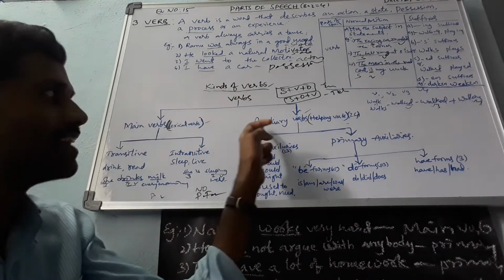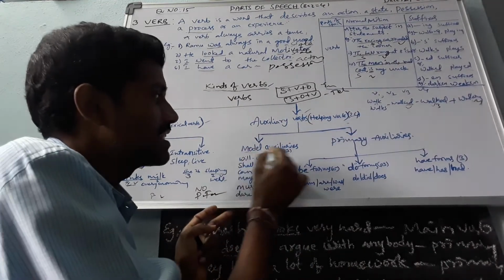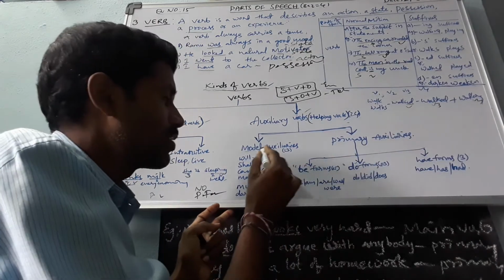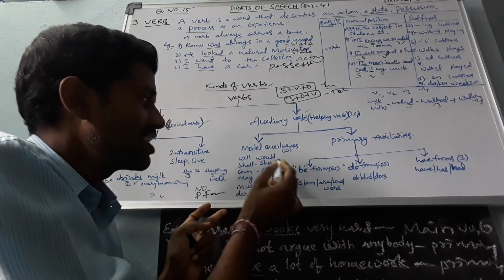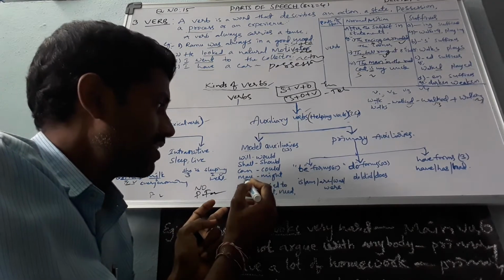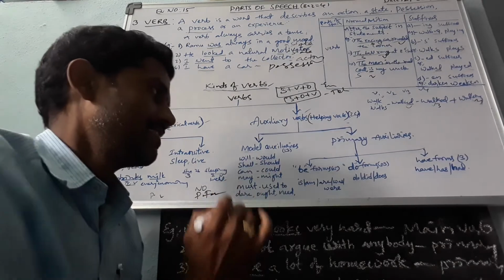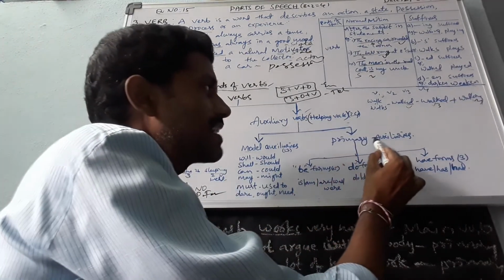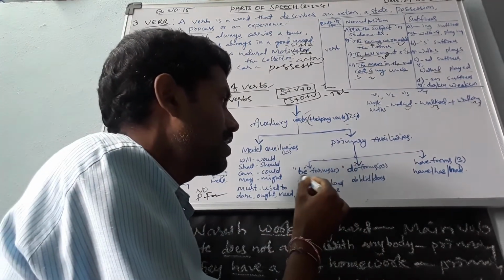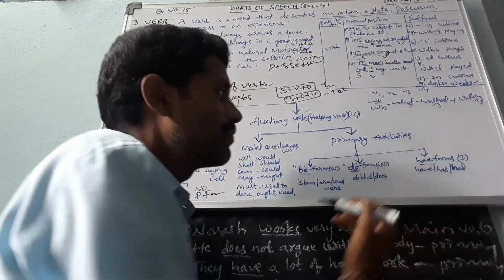Okay. Next, auxiliary verbs are helping verbs, 24 in number. These are 11 modal auxiliaries and 13 primary auxiliaries. Modal auxiliaries are will, would, shall, should, can, could, may, might, must, used to, dare, ought, or need. Next, primary auxiliaries are again of three types: be forms, do forms, and have forms.